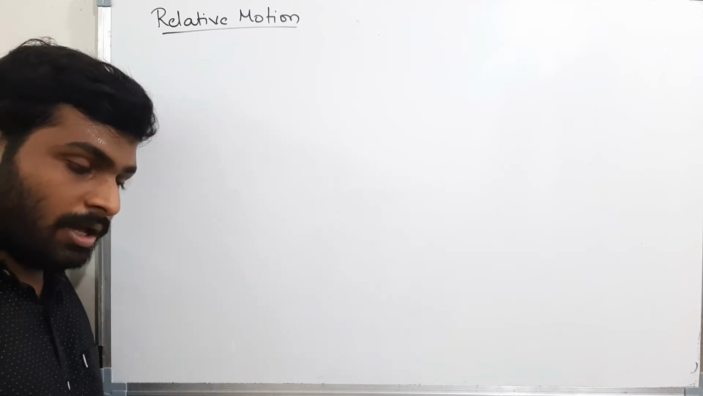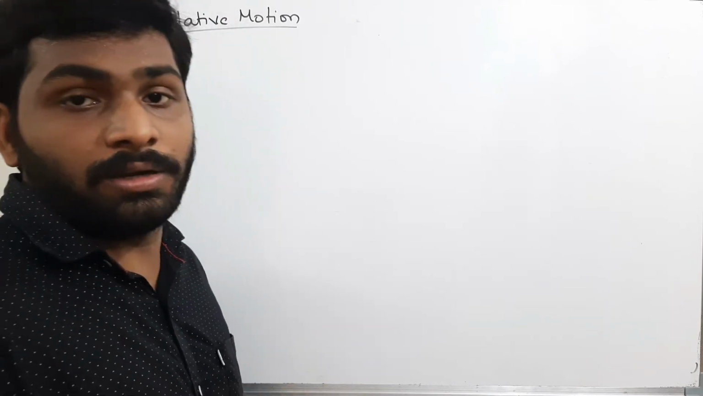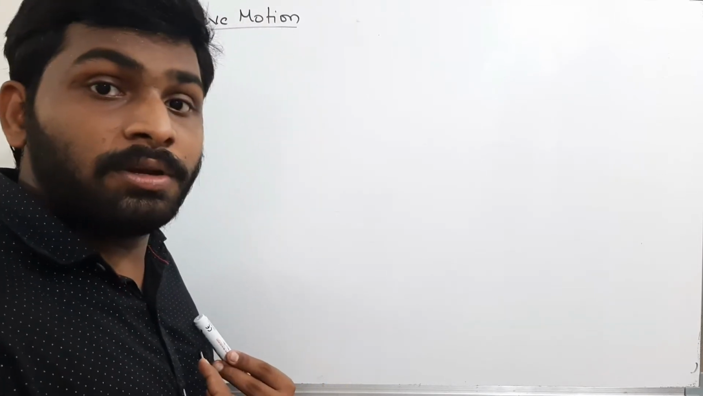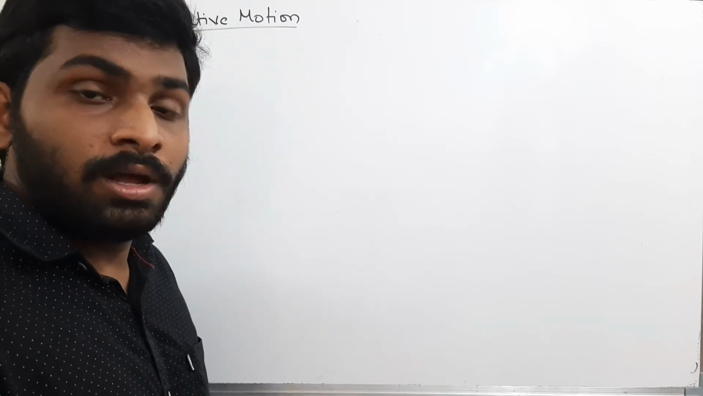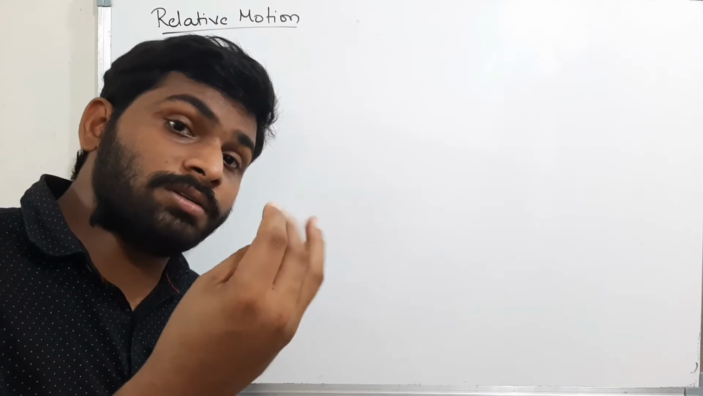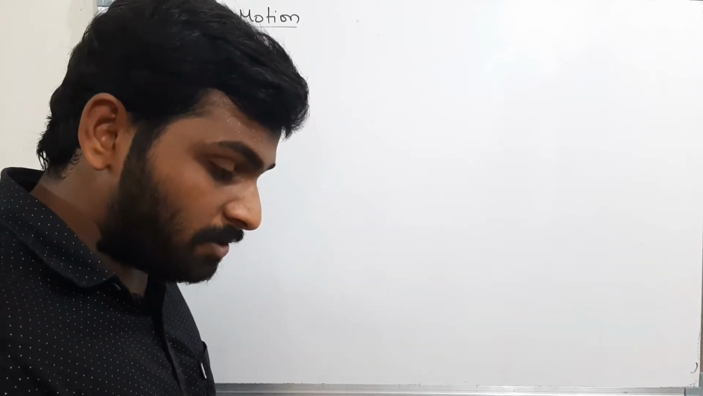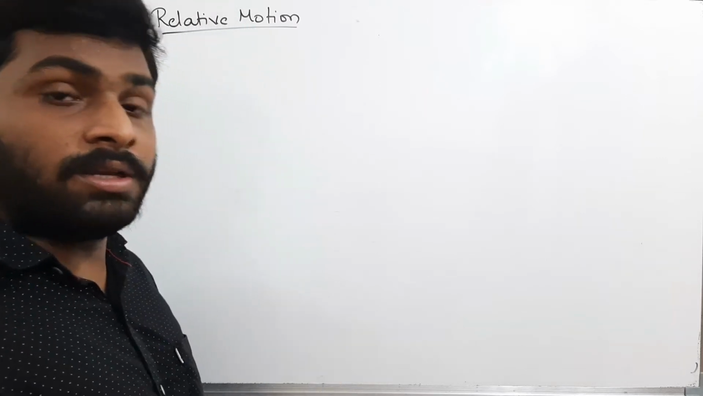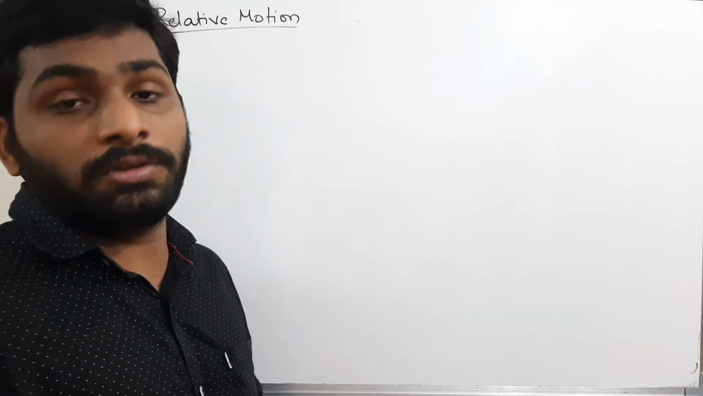Observe carefully. If I say my velocity is 10 meters per second, what is the meaning of that? Velocity, displacement, acceleration, these are vector quantities. That means they need some reference point. Now if I say my velocity is 10 meters per second, what is the reference point? Usually we take the earth as the reference point.